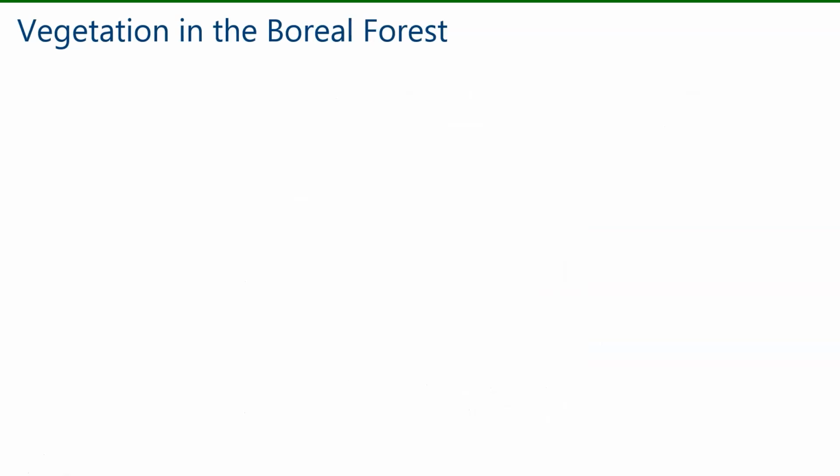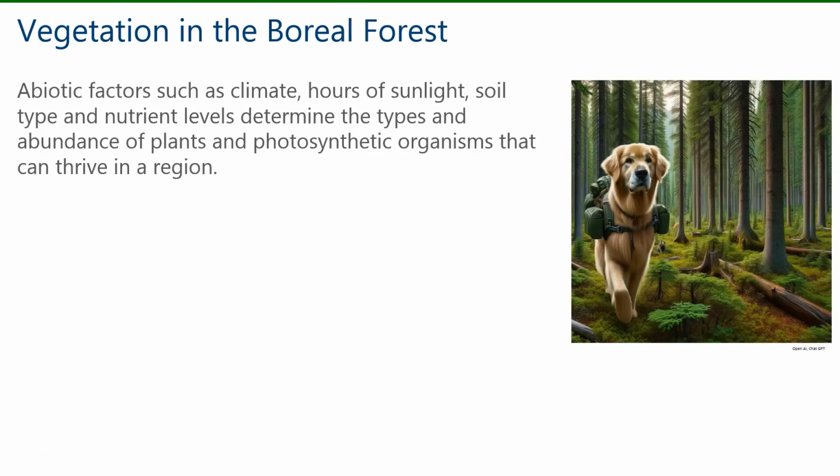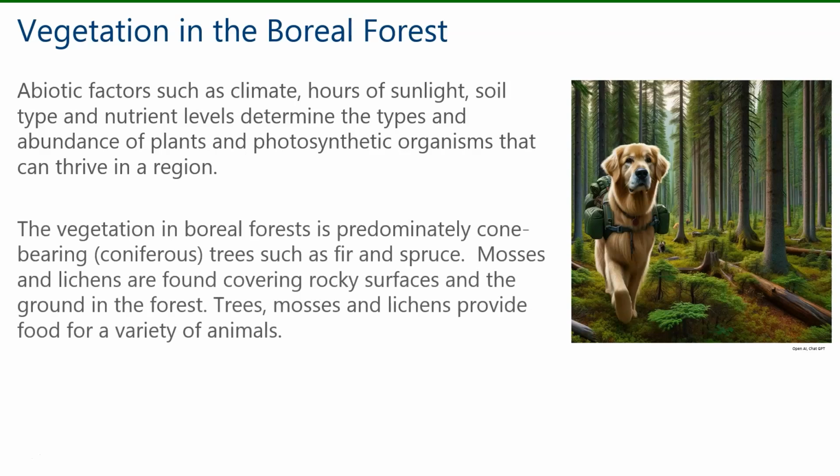Now let's examine the vegetation in the boreal forest. Abiotic factors such as climate, hours of sunlight, soil type, and nutrient levels determine the types and abundance of plants and photosynthetic organisms that can thrive in a region. The vegetation in boreal forests is predominantly cone-bearing coniferous trees such as fir and spruce. Mosses and lichens are found covering rocky surfaces and the ground in the forest. Trees, mosses, and lichens provide food for a variety of animals.